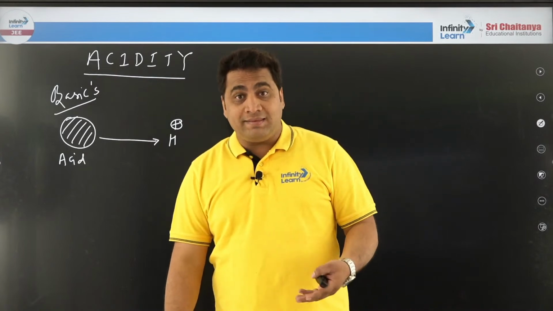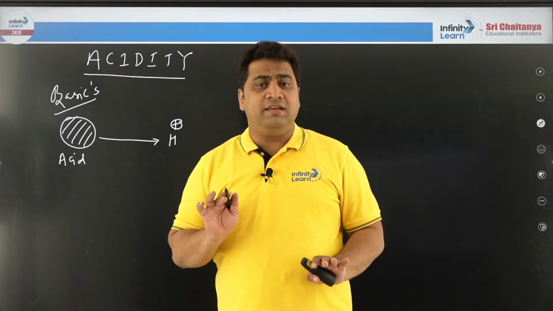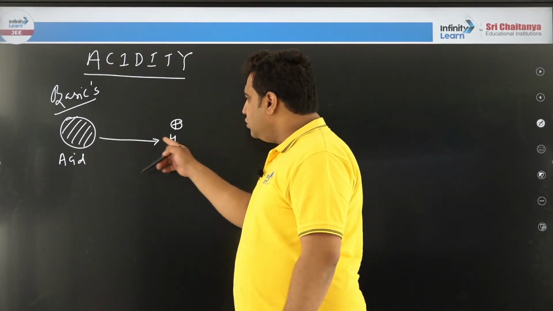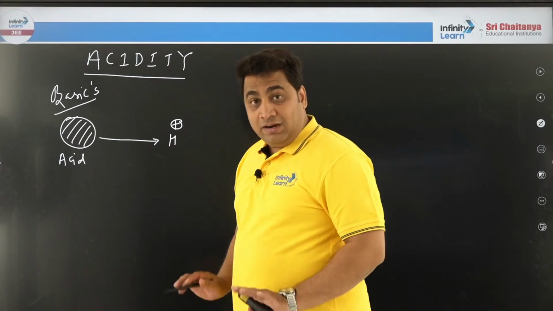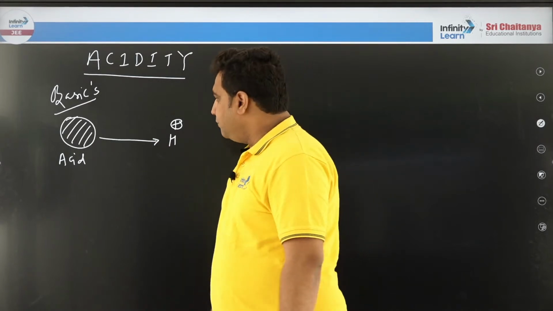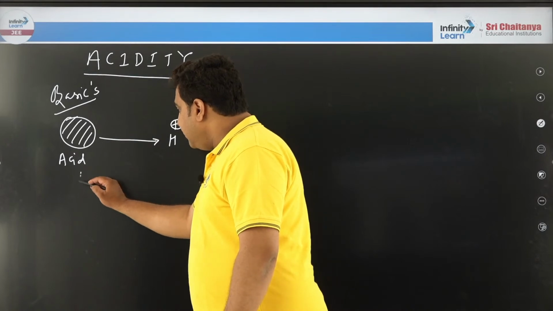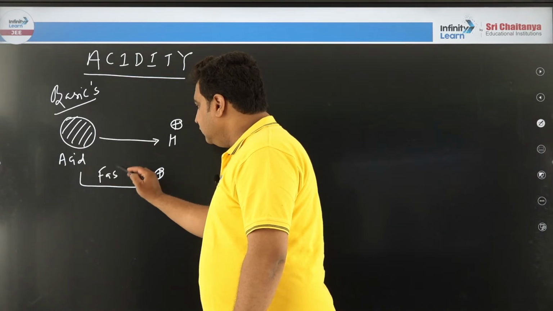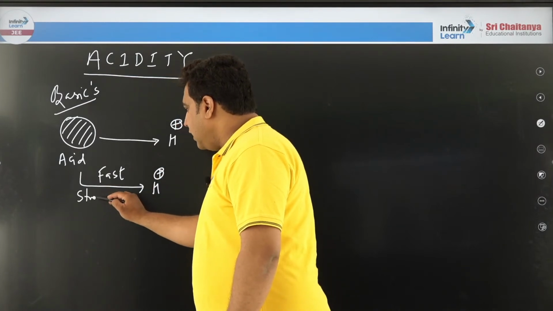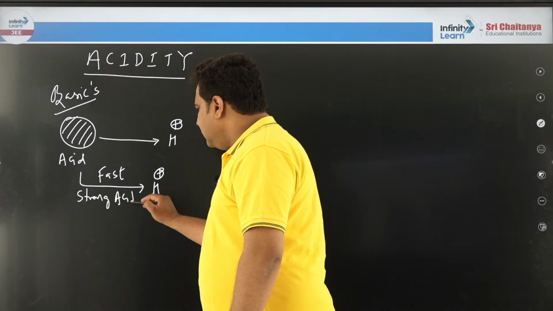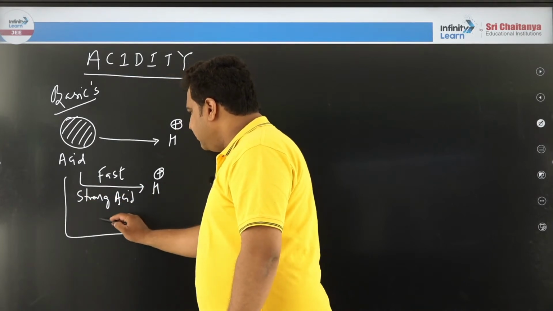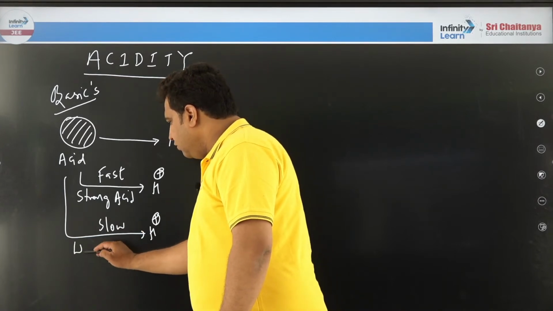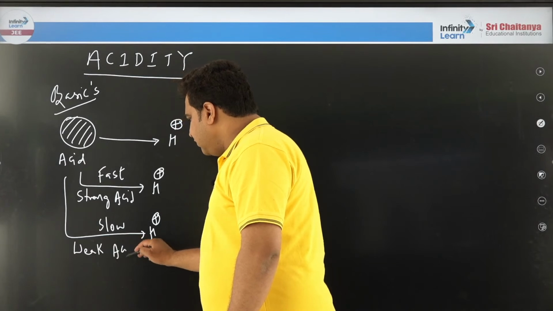Ammonia, though it is a base, we can call it an acid. So what is the requirement and condition we are going to see? Any compound which is going to give H plus ion is called an acid in organic, as we are focusing on the organic point of view. And if that compound is giving H plus ion and that too fast, then it is called a strong acid. And imagine it is a lazy fellow and giving H plus ion slowly, then it is called a weak acid.